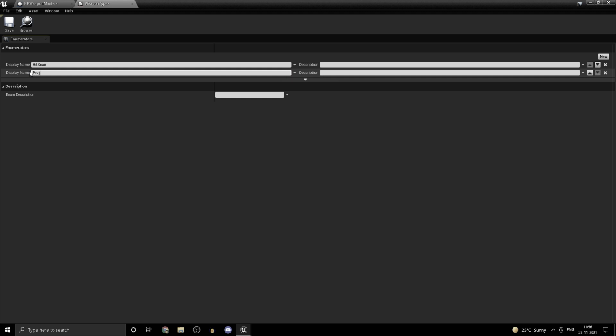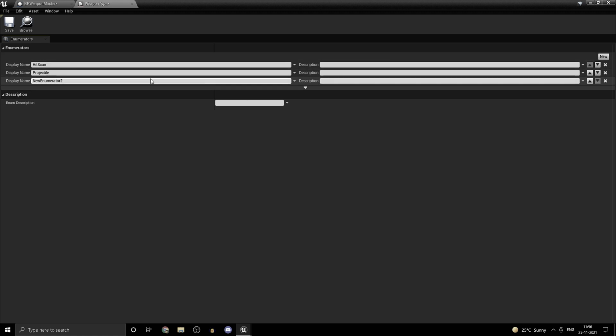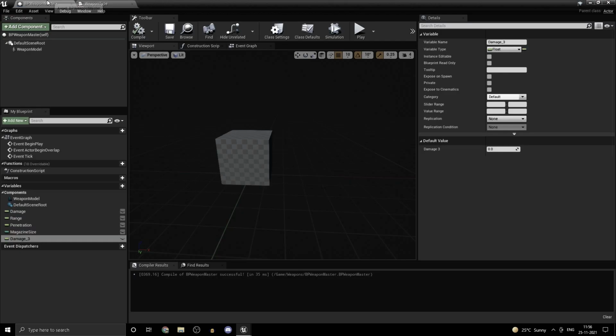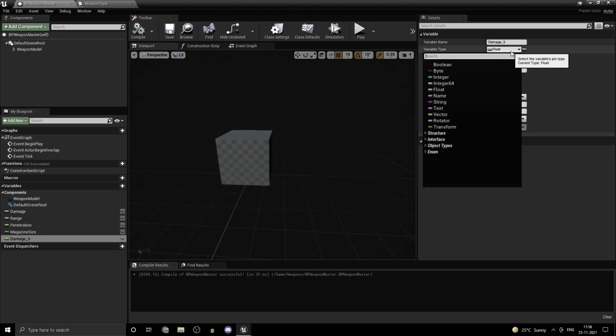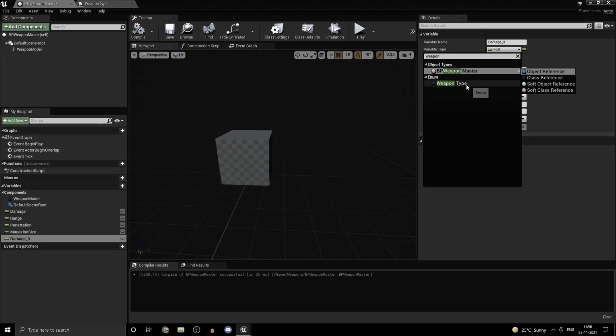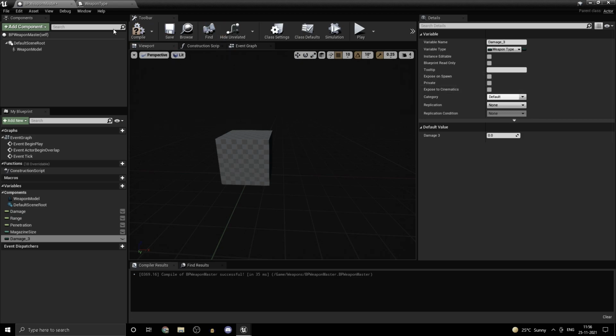So another type you could have is maybe projectile. Maybe we can have a melee weapon as well, which is neither. So melee. Hope I spelled that right, but you get the point. So we can create the enumeration here. And if we just go ahead and compile it, so let's just call this type.